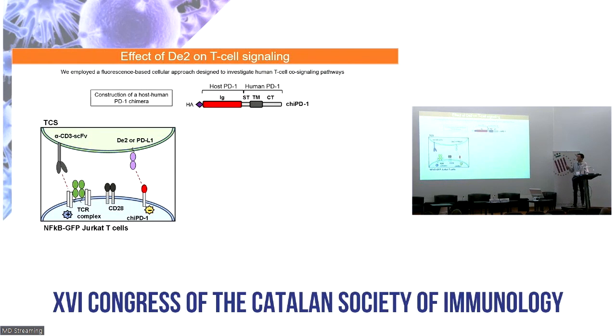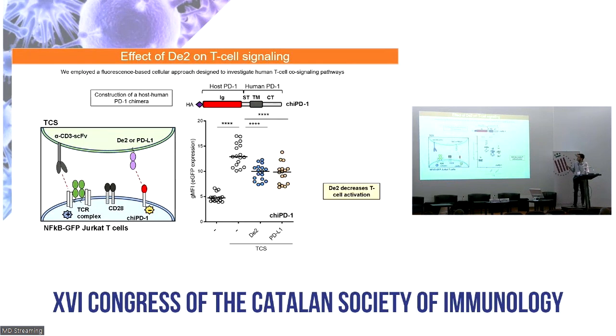Then we generated a Jurkat reporter GFP cell line, a T-cell line, that expressed this chimeric molecule on its cell surface, and several T-cell stimulator lines, or TCS, that express either D2 or host PD-L1, or none of them, at their cell surface. These TCS also express an anti-CD3 single-chain antibody that engages the CD3 TCR complex of the Jurkat reporter cells, and this gave a reported NF-kappa B reporter activity.